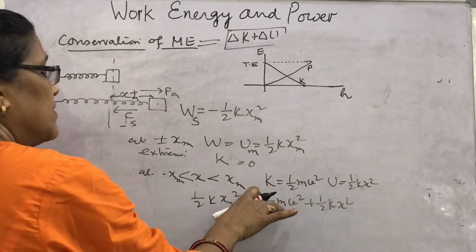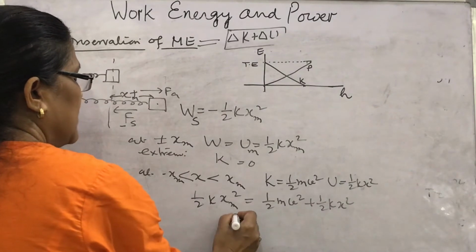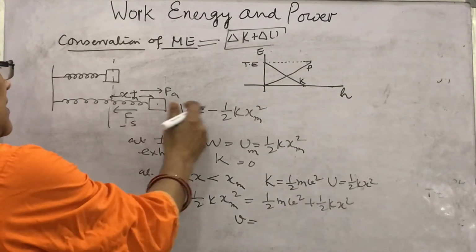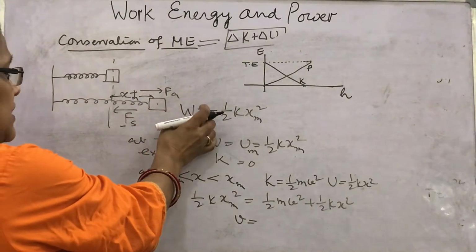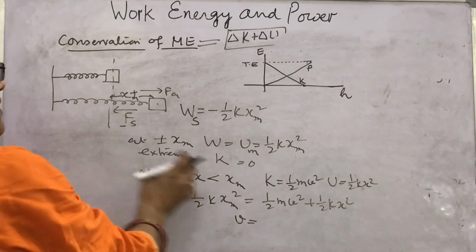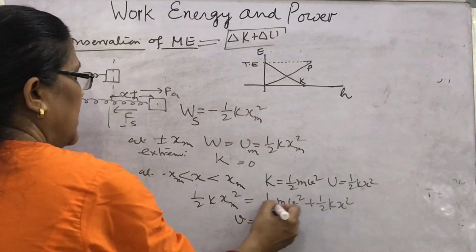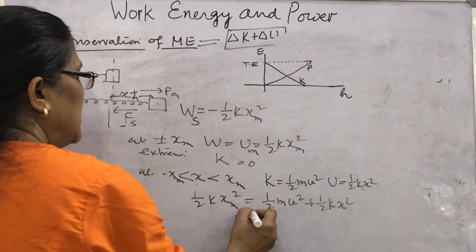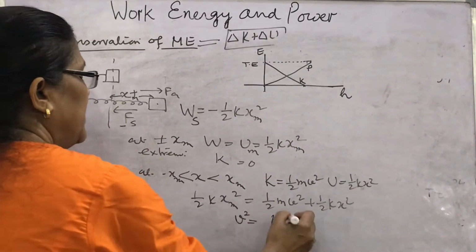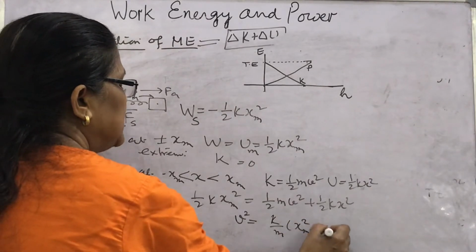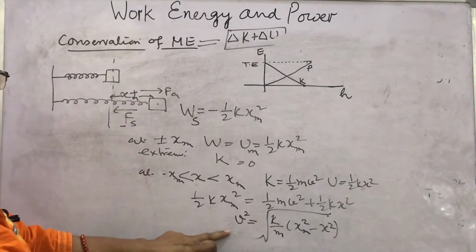To calculate the velocity of this block when it is in the intermediate stage between maximum potential energy and maximum kinetic energy, that is, in that stage it has both energies. Then how will you find v? Look here, the half will be cancelled, then v square will be k by m into xm square minus x square, under root. So in this way velocity can be calculated.